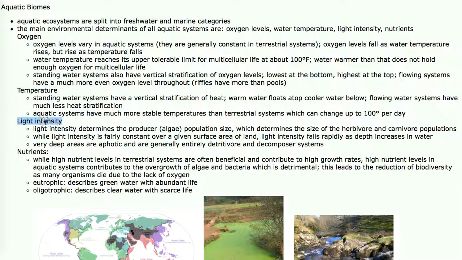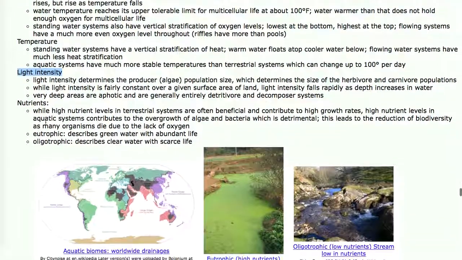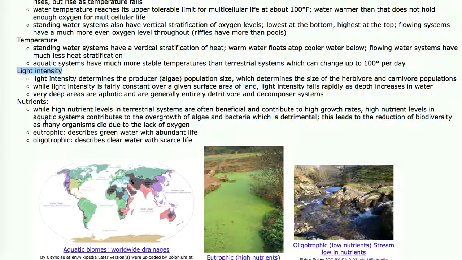Light intensity in between terrestrial and aquatic is very different. On land, light intensity is pretty much equal at the top of a hill and at the bottom of the hill. Whereas in water, light may only penetrate 20 feet in a murky lake. In absolutely crystal clear water, light won't penetrate more than 600 feet. So in aquatic systems, beyond 600 feet, you don't find much life because there's no light coming in to feed the food chains. Areas of water that get light are said to be photic. Areas of water due to depth that don't get light are said to be aphotic, meaning without light.